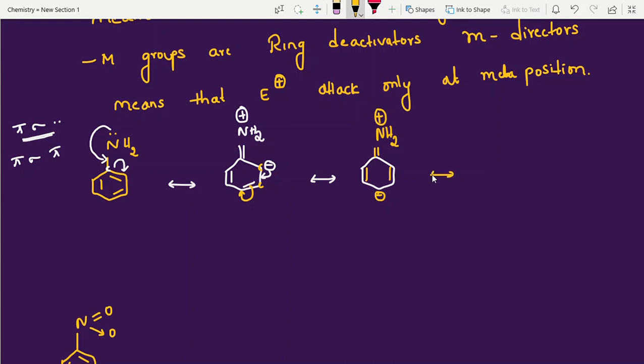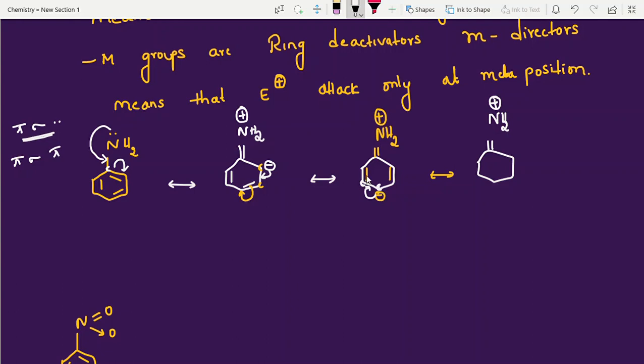Now, next output. What is the next output? See, now ortho, para, ortho positions. The double bond NH2 you can write as it is, NH2 plus. Now this negative charge shifts here, between this carbon and this carbon.